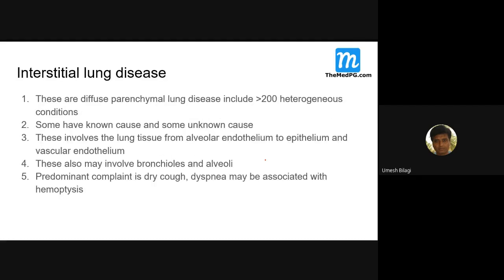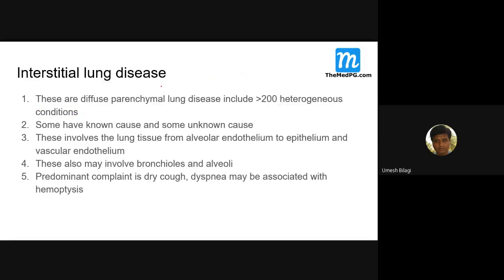Some slides are there on interstitial lung diseases. One thing you should know: from edition to edition of Harrison, the classification of interstitial lung disease keeps on changing. The 20th edition has given something else, and the 16th and 17th editions have given something different. Every time it keeps on changing because this group of diseases is very heterogeneous.